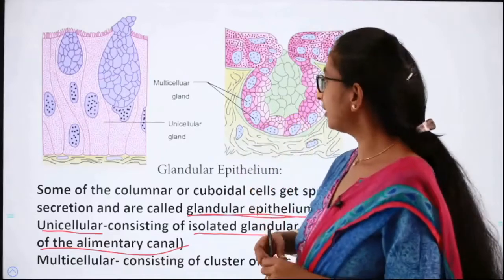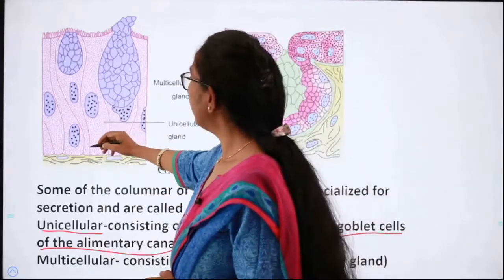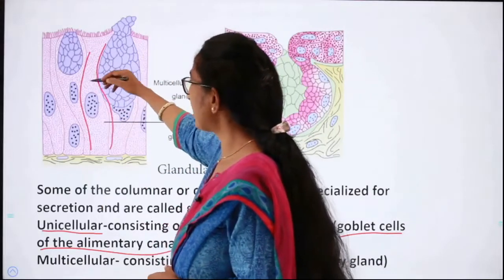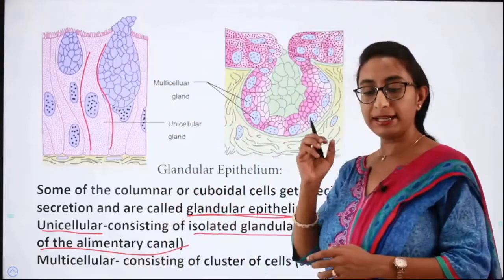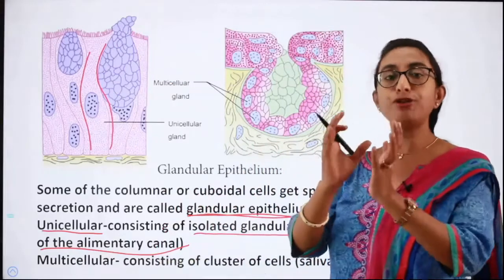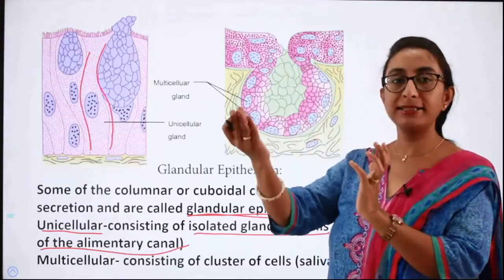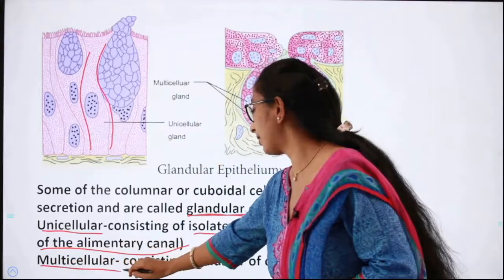So what are isolated glandular cells? Here you can see, these are individual cells which are producing the chemical substance and then releasing it out. Isolated glandular cells means individual cells are producing the enzyme or the chemicals and they are releasing it outside. Whereas the second kind is the multicellular.